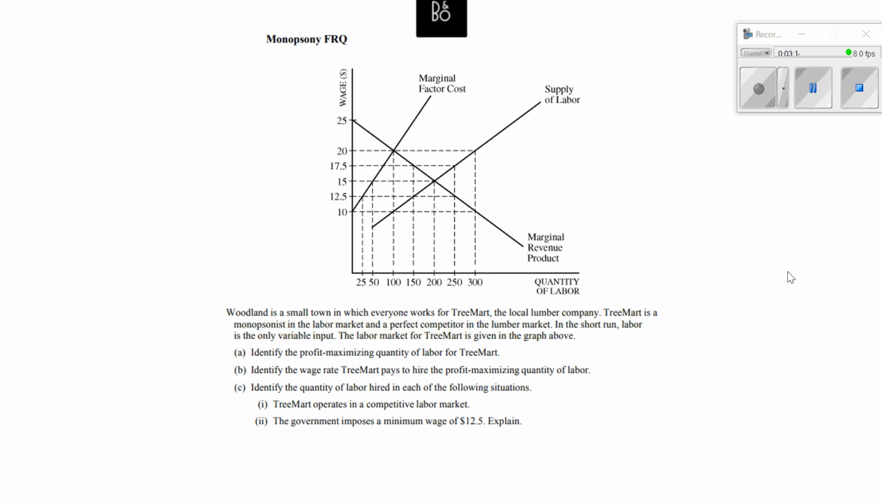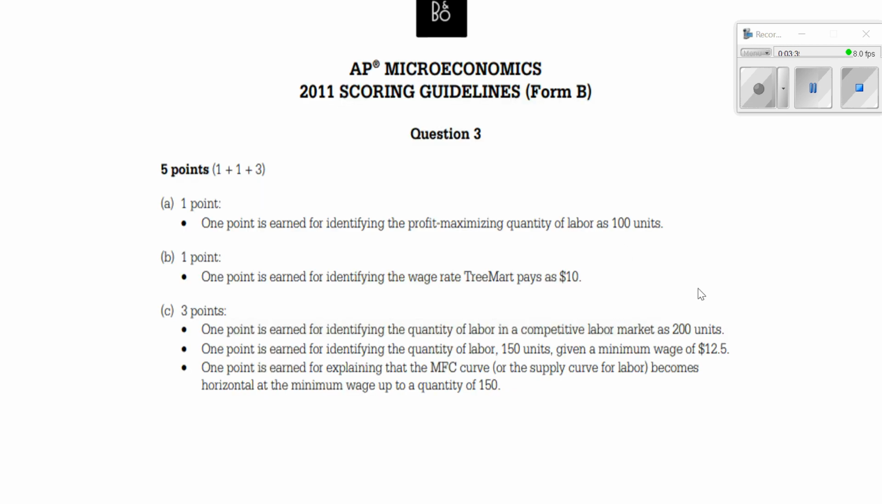This is a monopsony FRQ. You don't really see a lot of monopsony FRQs in the AP exam. This is from a couple of years ago, but this just kind of shows if potentially you were to see a question about a monopsony next week on the AP exam, how to read this graph, and then the next slide shows the answers. So you can take a look at that. I will have this PowerPoint posted, and if you have questions about this FRQ, let me know. But here are all the answers right here.